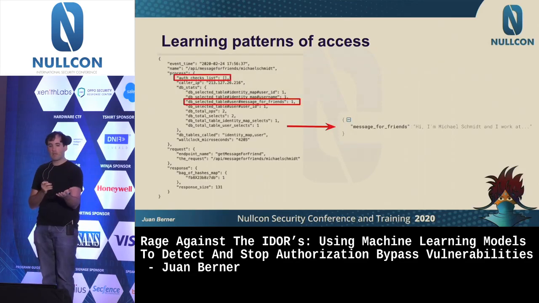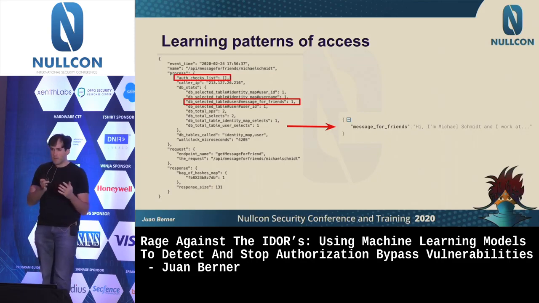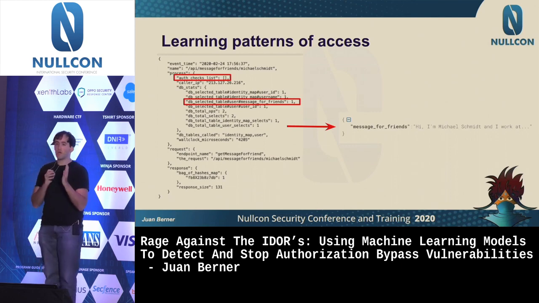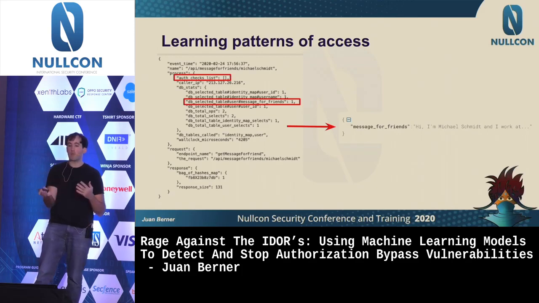So in this case, we have the message for friends endpoint, and there was no authorization check, but we did have a request for information. In this case, for example, on the table user, the call message for friends. We returned the information. Even better, I didn't do it for this example or demo, but you could actually check, is this a column that doesn't refer to the particular users? And the same way it could be with API calls. What API calls information you're accessing?